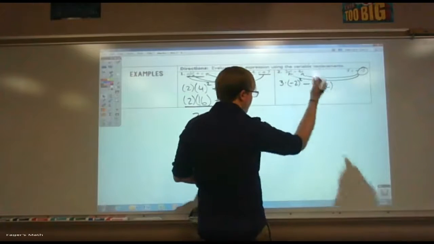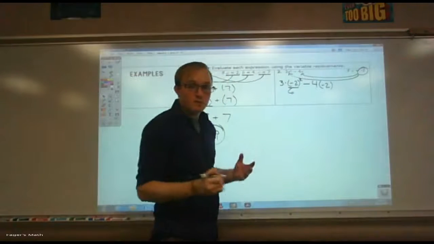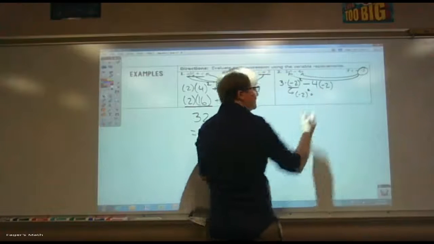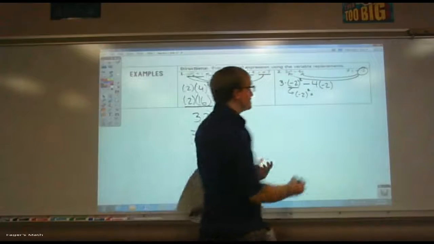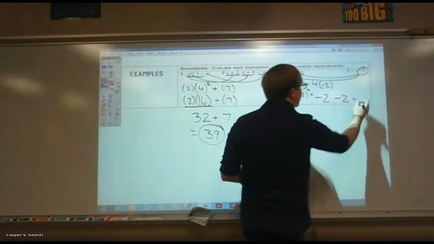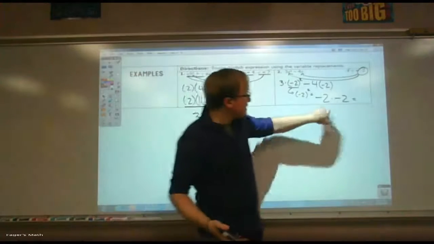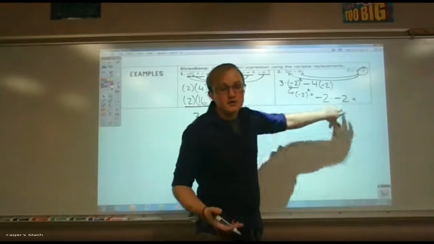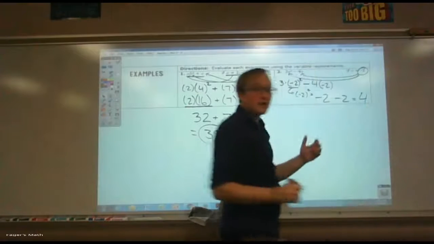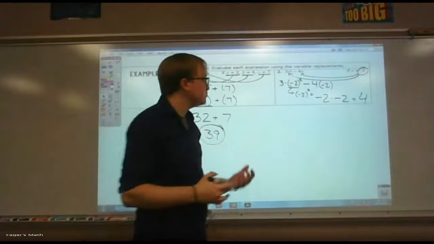For our step, I'm going to draw an arrow. I'm going to say, hey, what is it? -2 squared is the same as writing -2 times -2. That's what I'm writing. Now the question I ask, what is that? Well, you have the negative times a negative, which is a positive, and you have 2 times 2, which is 4. So -2 squared still comes out to be 4 because the negatives are going to cancel.